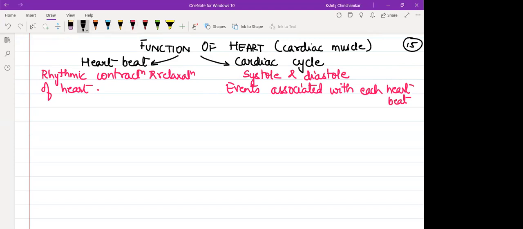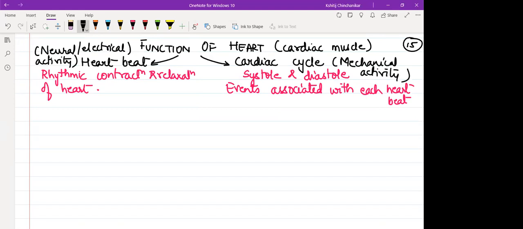Now, this heartbeat, can I consider it as the neural activity of the heart? Heart is creating the nerve impulse by itself, the neural activity, or you can say the electrical activity of the heart. Whereas cardiac cycle is the mechanical activity of the heart, where it will either receive the blood or pump out the blood. Both these activities are because of the cardiac muscle. 99% of cardiac muscle is participating in cardiac cycle. 1% of cardiac muscle, guys, is modified.